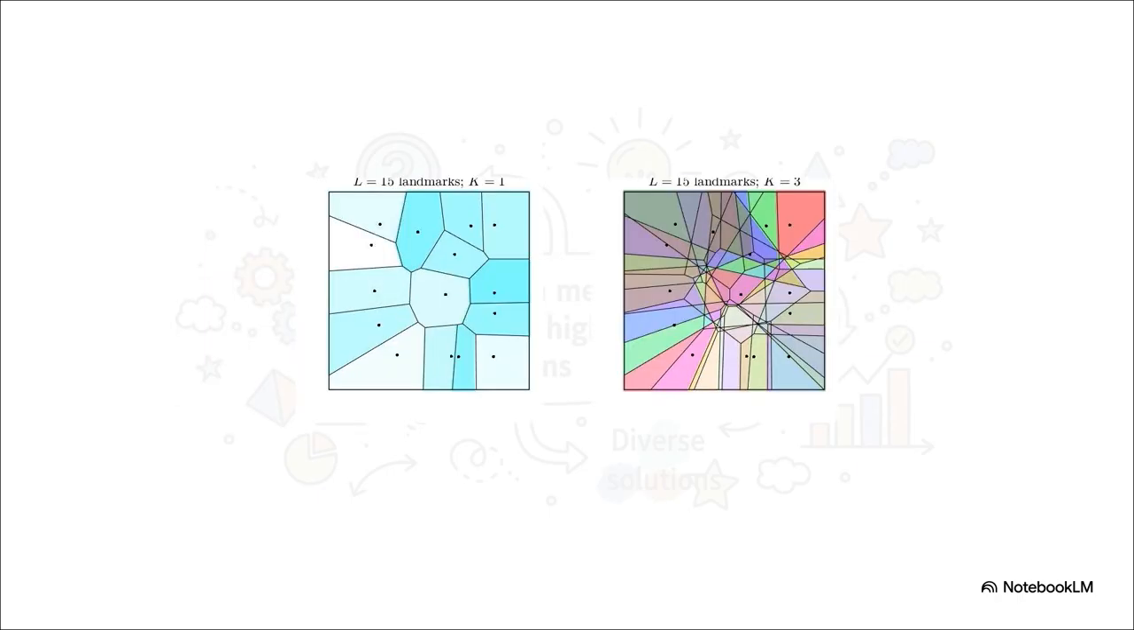And what's so cool here is how flexible this is. The map can be pretty simple, like you see on the left, where each cell is just defined by the single closest landmark. Or it can get way more complex, where a cell is defined by its 2 or 3 closest landmarks. This creates a much more detailed, more nuanced map, which helps the algorithm organize everything it finds with incredible precision.